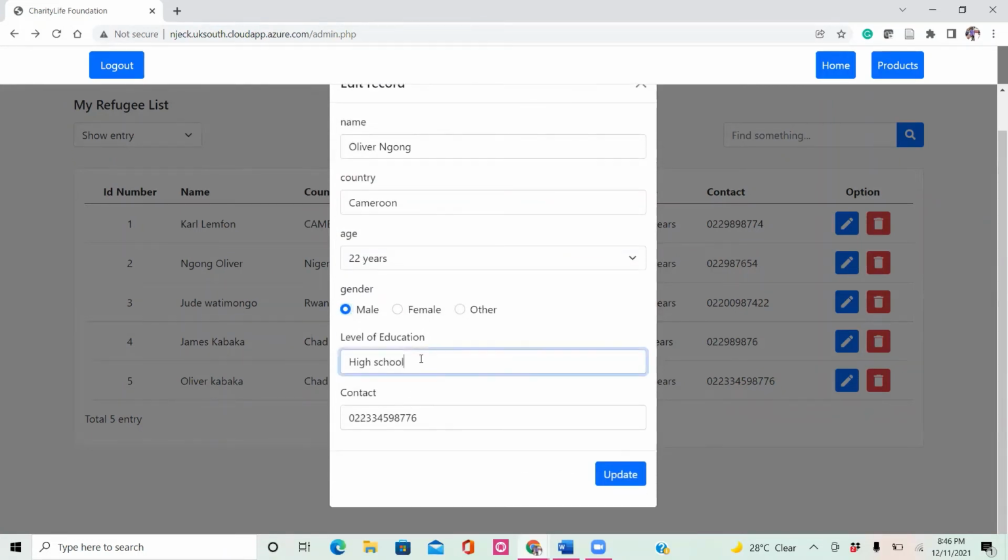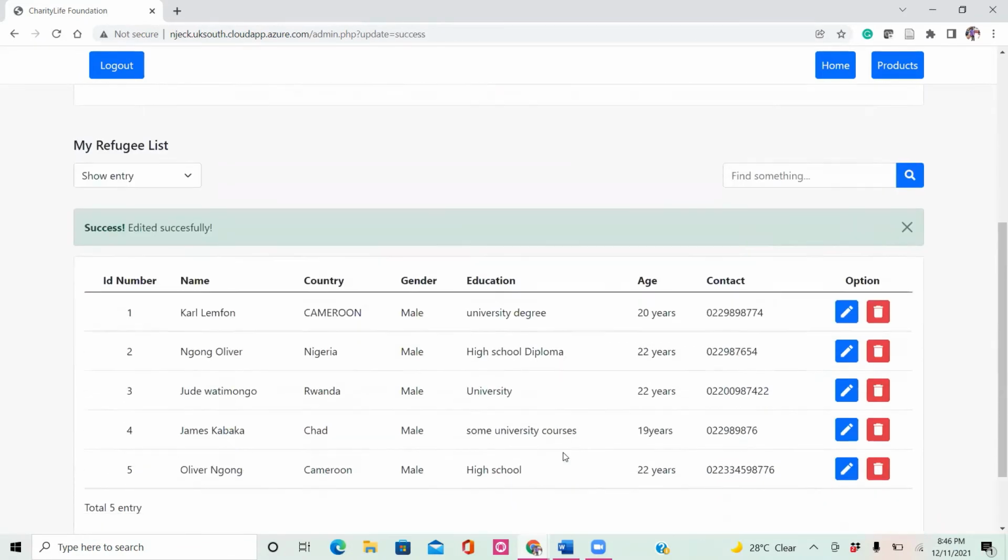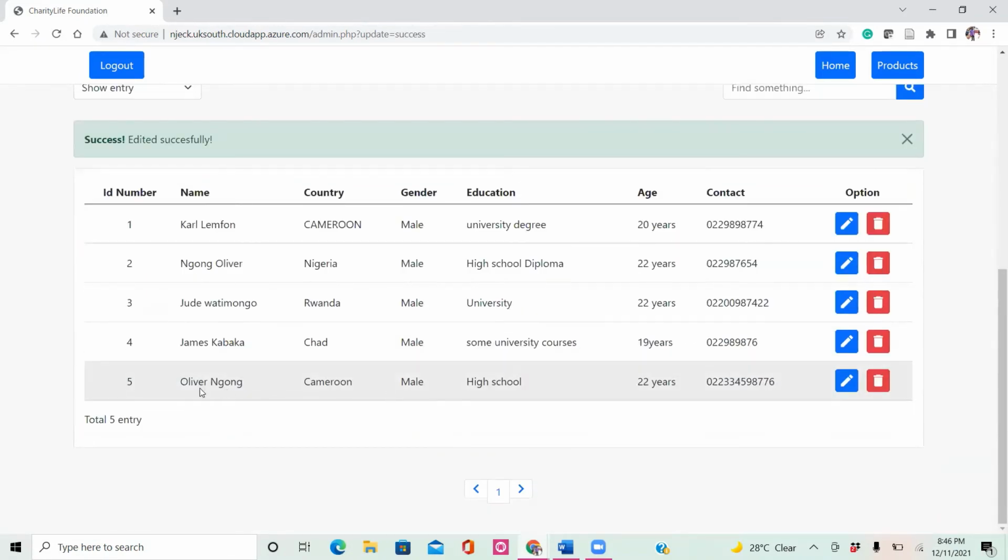I could leave the high school like that, and the phone number, and I just click update. So it says successfully edited, and we see that I've changed the name from Oliver Kabaka to Oliver Ngong, and then Cameroon, male, high school, 22 years old.